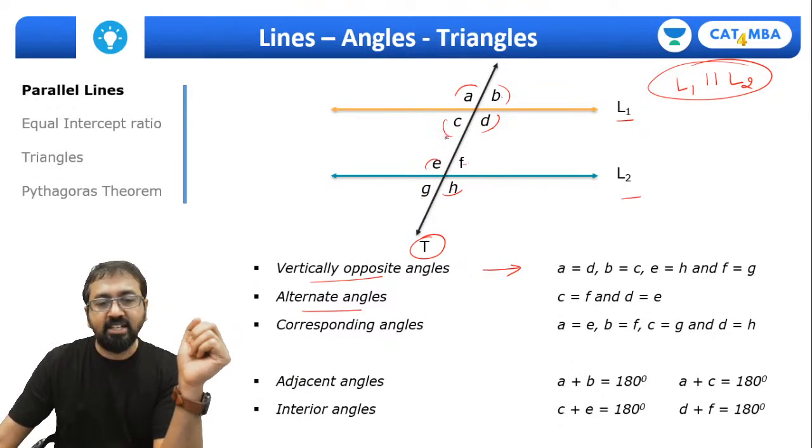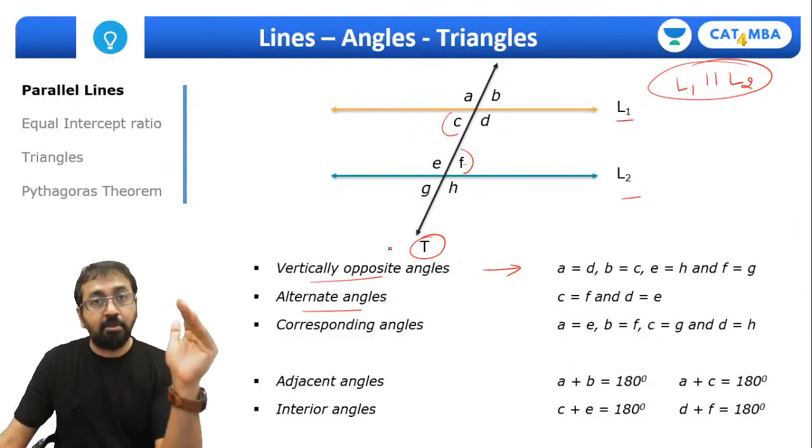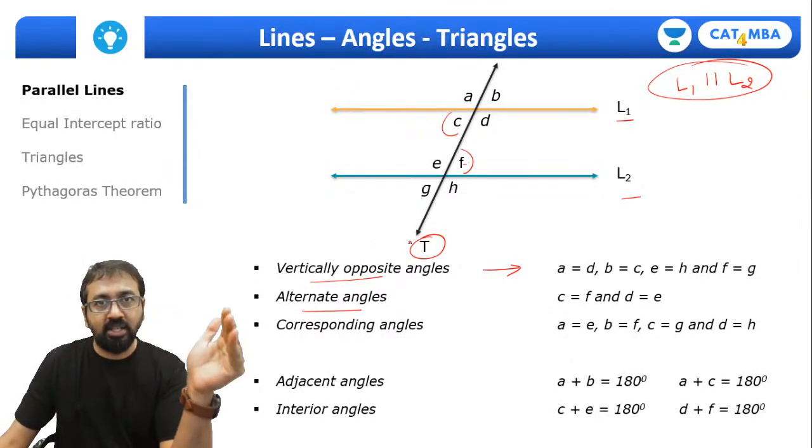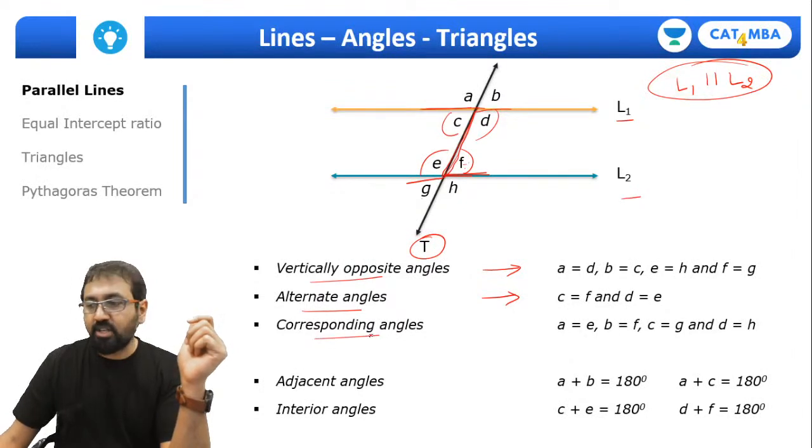Same way, alternate angles. Let me just show you which are the alternate angles over here. Angle C and angle F are an alternate pair of angles because they are located on the alternate sides of the transversal. And remember that alternate angles are also equal. In fact, if you can recollect, you must have studied that the angles at the corners of the Z are always equal. So this is one Z and this is the reverse Z. This angle will also be equal. So angle C is equal to F, angle E is equal to D. These are alternate pairs of angles. Then we have corresponding angles.